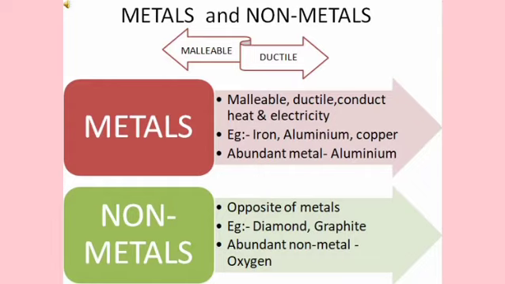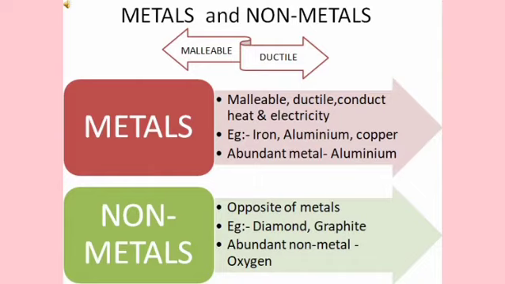First of all, metals are the elements that conduct heat and electricity. They are malleable and ductile. On the other hand, non-metals are just the opposite of metals. Metals are lustrous, that means they are shiny, but non-metals are not lustrous. For example, iron and aluminium come in the metals. Bromine, iodine, carbon, they all come in non-metals.